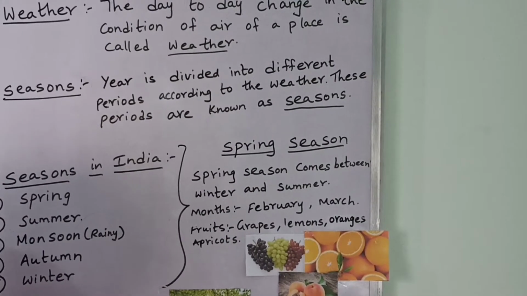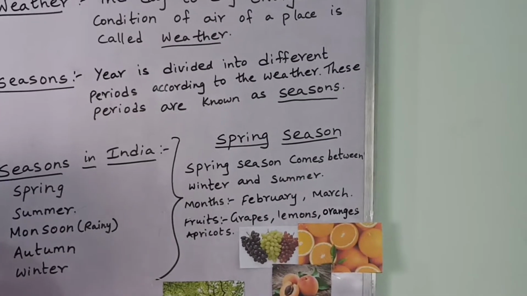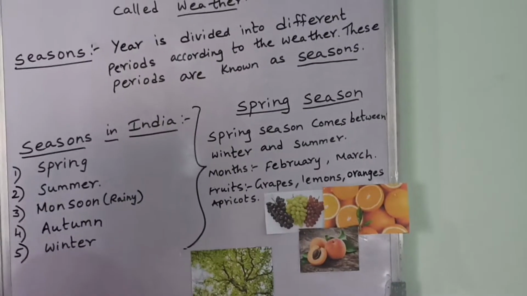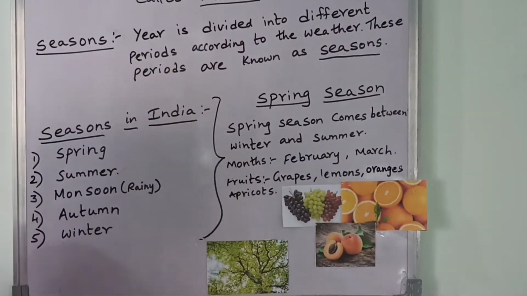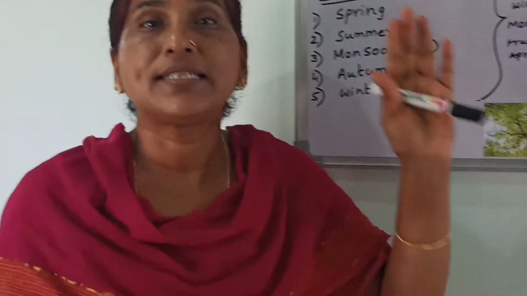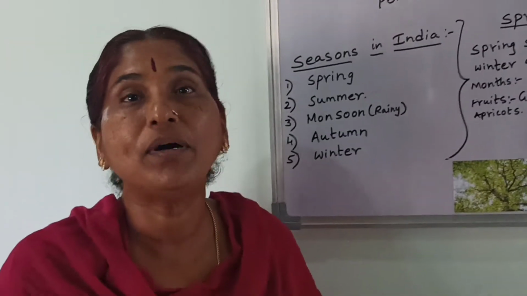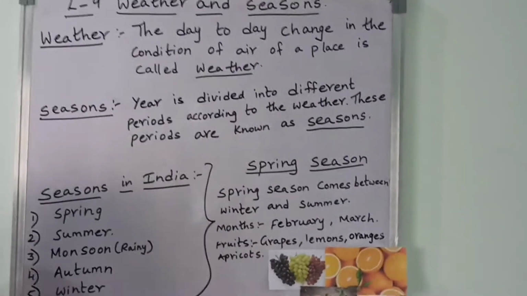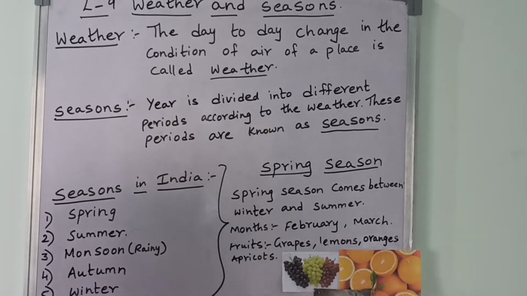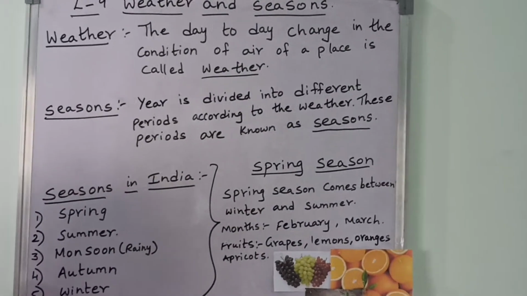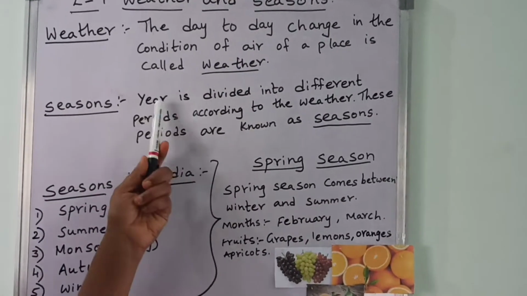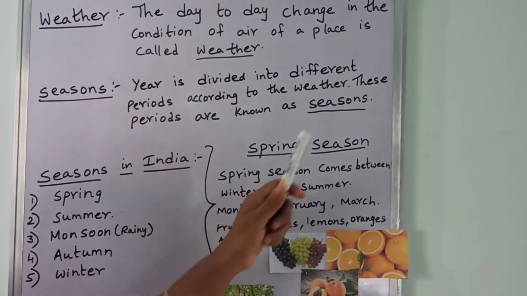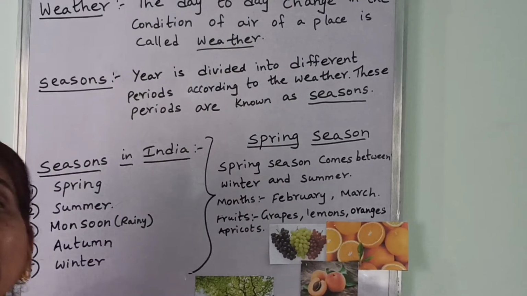We have 12 months. What are those 12 months? January, February, March, April, May, June, July, August, September, October, November and December. So in total we have 12 months. These 12 months make 1 year. This year is divided into different periods according to the weather, and these periods are known as seasons.